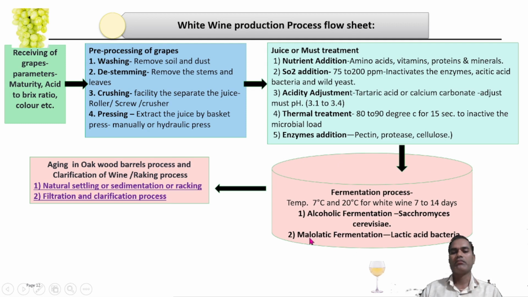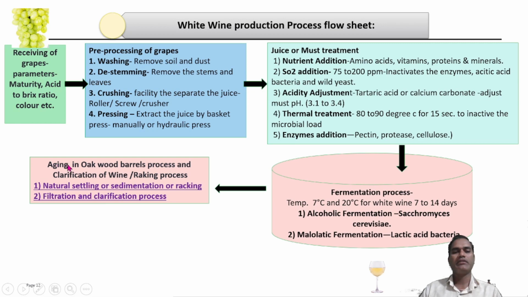That means malolactic fermentation, where malic acid is converted into lactic acid by the lactic acid bacteria culture. After the completion of the alcoholic and malolactic fermentation process, the next step is post-processing treatment, in which wine is packed into oak barrels for the aging period.